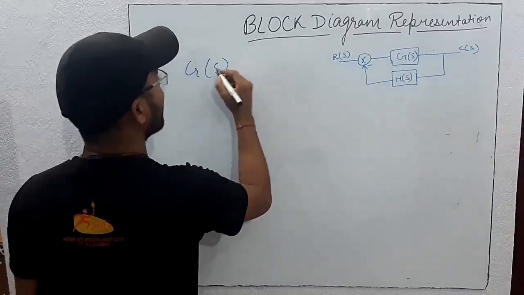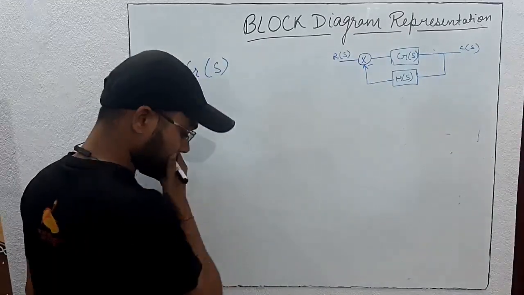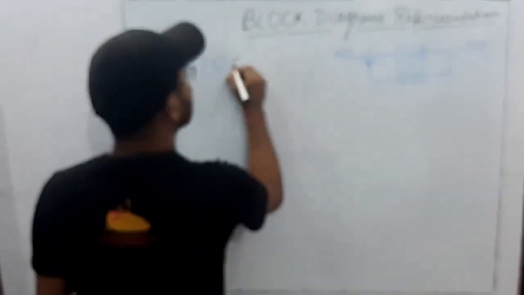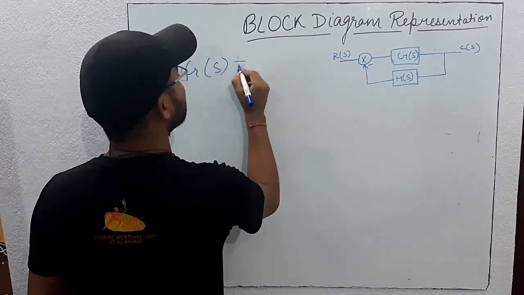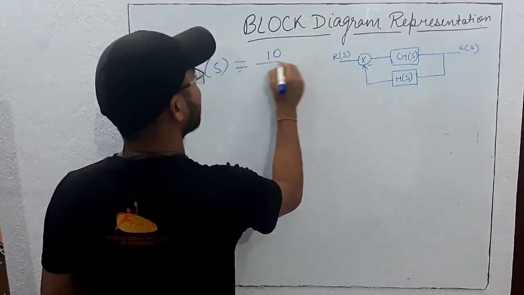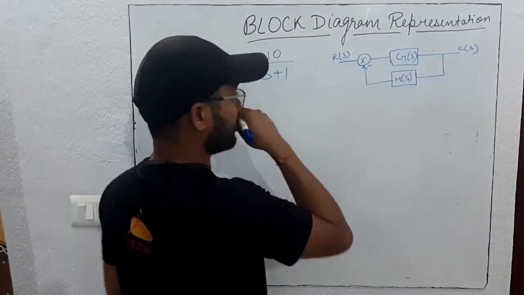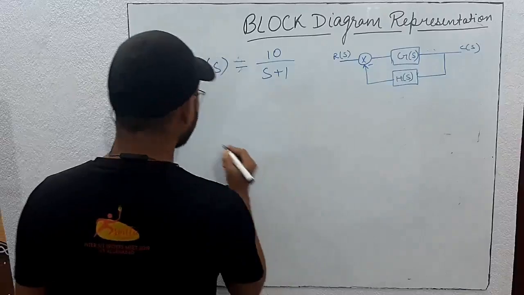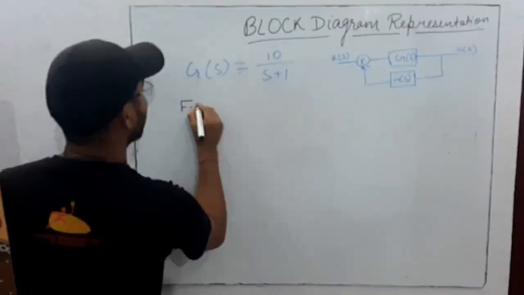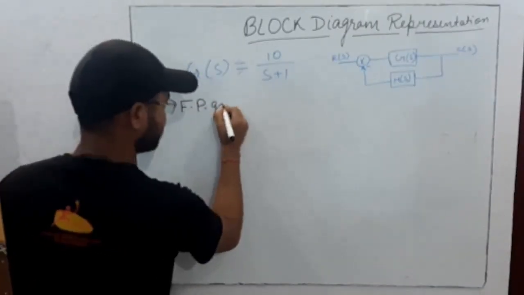G(s) is called the forward path system. So let's suppose G(s) is given as 10 by S plus 1. So G(s) is the forward path. Now they can ask you what is the forward path gain.